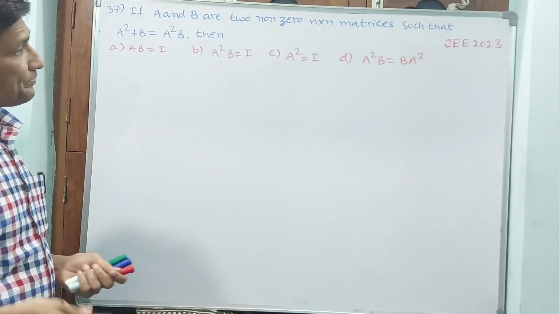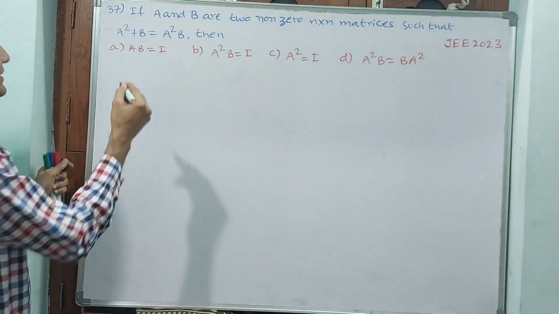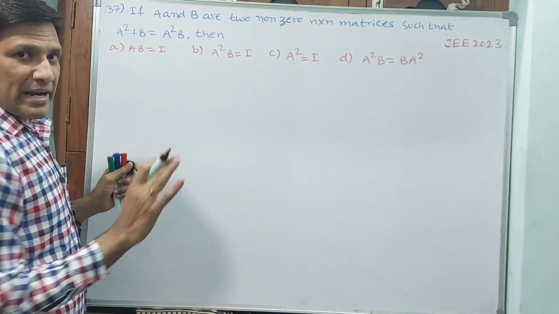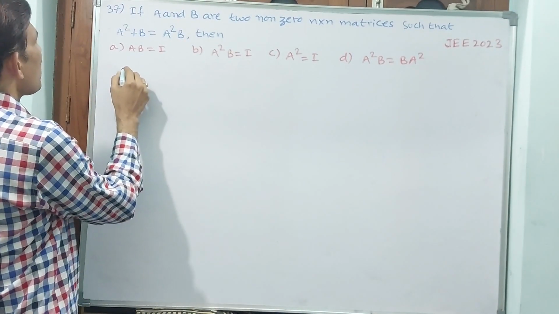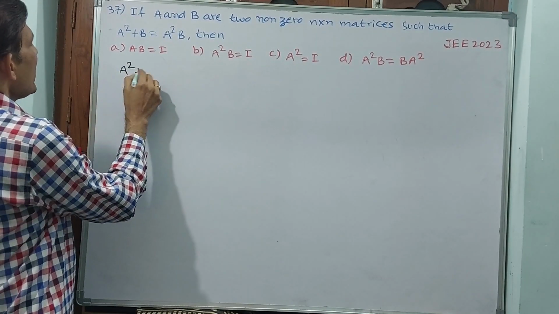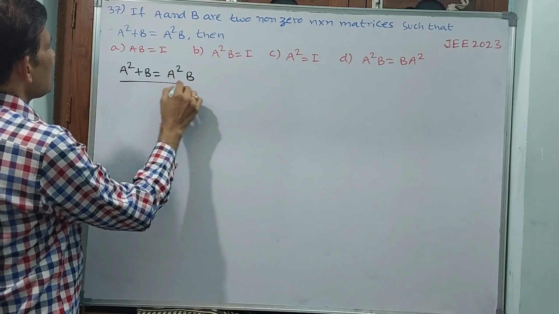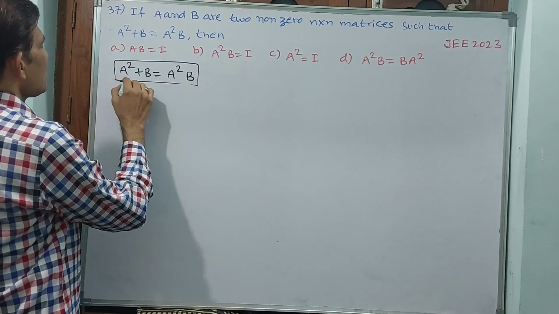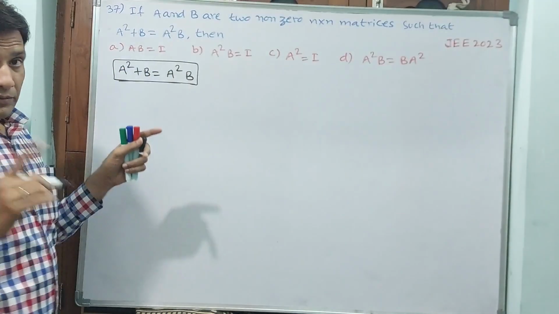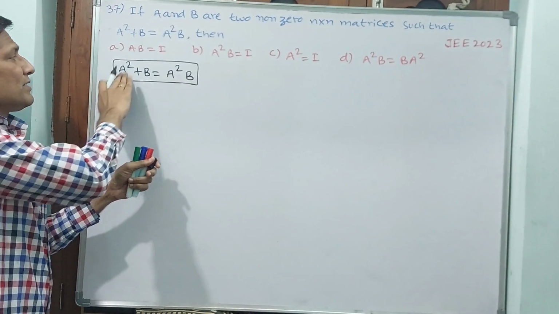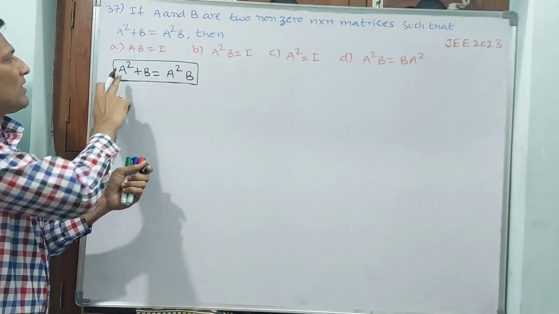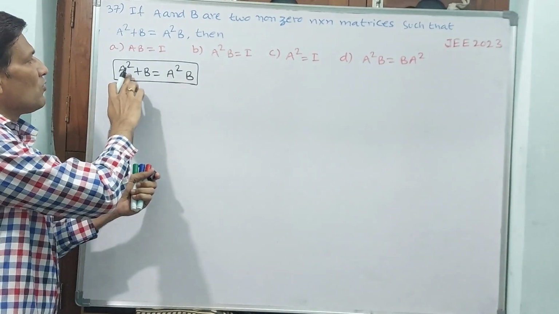See how I am writing this. We need not take any matrices. Directly with equations only we are going to solve this. Observe carefully. A square plus B is equal to A square into B. This you keep in a box as equation 1. Now I am sending terms to the other side, first all of them, and next only A square.